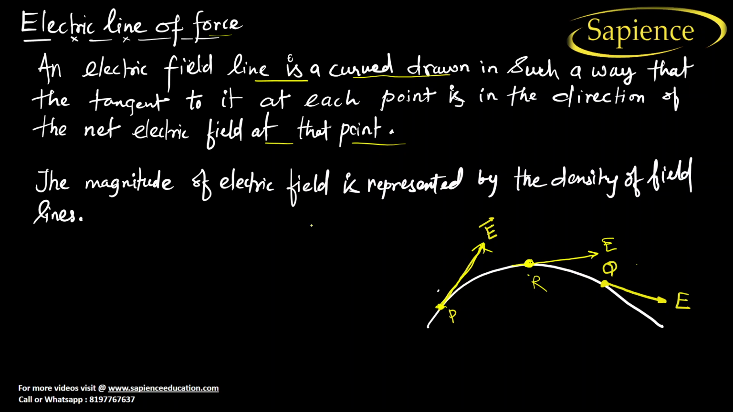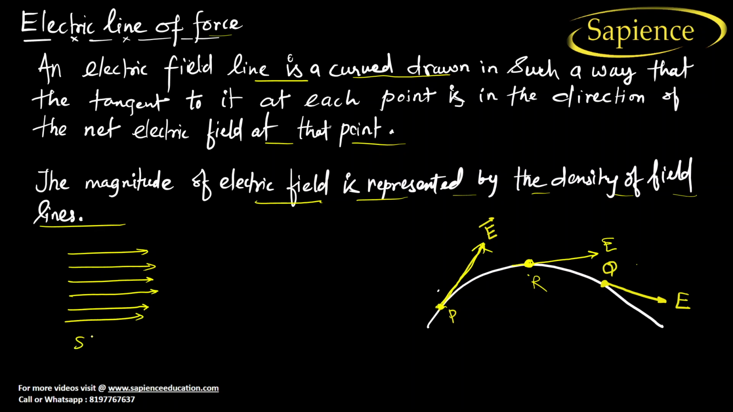So we have to take a tangent in this direction, either in this direction or this direction. Okay. And the magnitude of the electric field is represented by the density of the field lines. What do you mean by this? See here. If electric field is strong, means what? The electric field lines are separated like this.